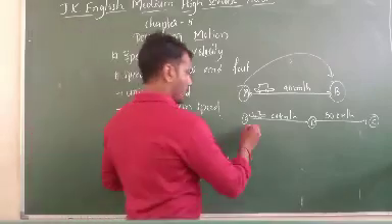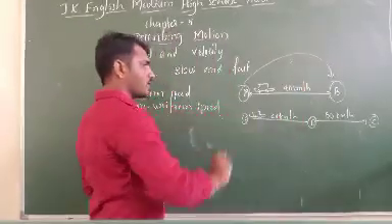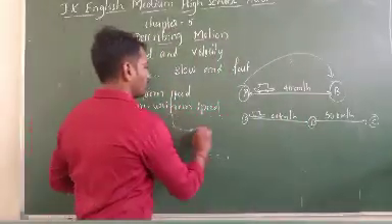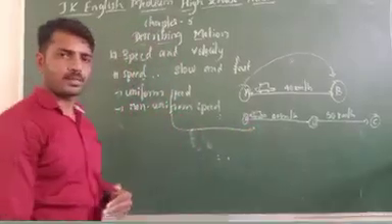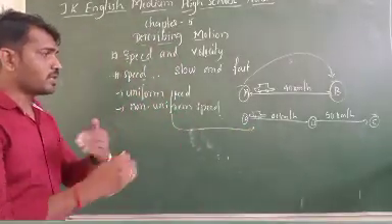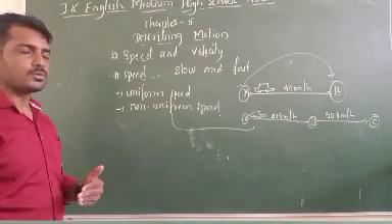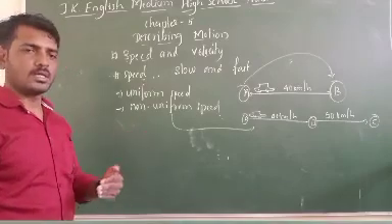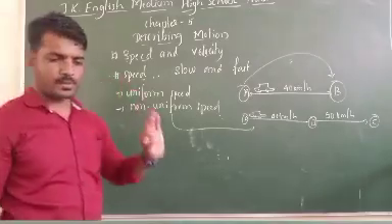Means A to B is 40 and B to C is 50 km per hour. This is called non-uniform speed. Understood? He changed the speed according to the position.